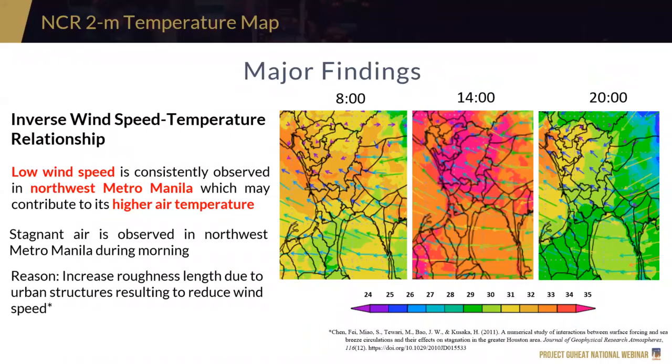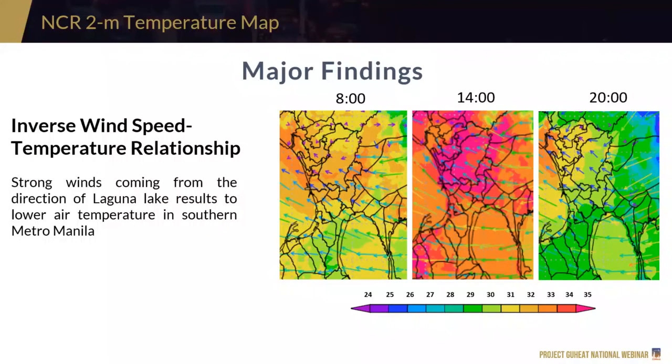So for example, some major findings, there is an inverse relationship between wind speed and temperature. The lower the wind speed in a certain area, mas mainit yung lugar. So for example, in this case, in Northwest Metro Manila, medyo may pagka-stagnant yung wind natin. And as we can see from the gradient, mas mainit yung lugar na ito, Northwest Manila. Now, what is the reason for the stagnant air? So accordingly in a study, because of increased roughness length, dahil nga sa dami ng buildings, it reduces wind speed. And as a result, because of the reduced wind speed, nagkakaroon tayo ng increase na temperature, air temperature. Now, this is air temperature 2 meters.